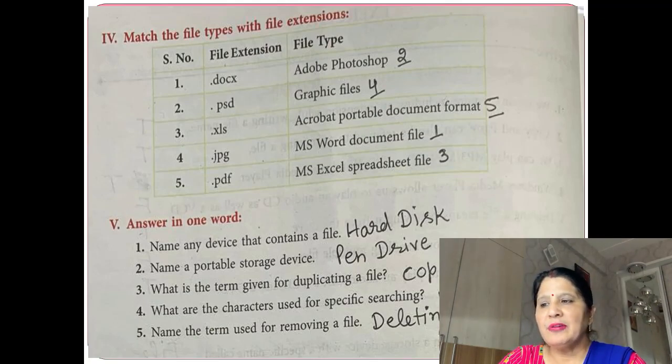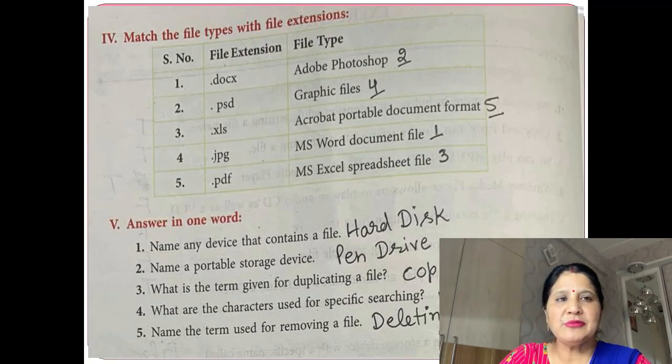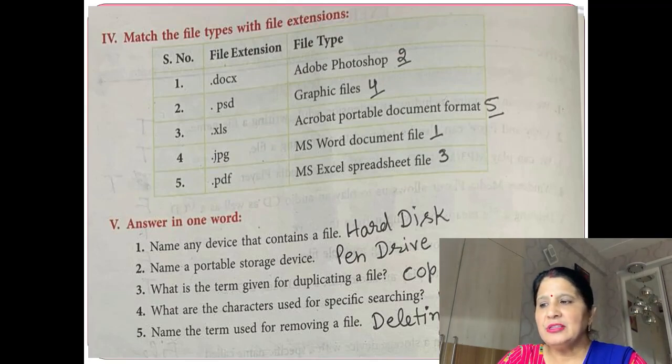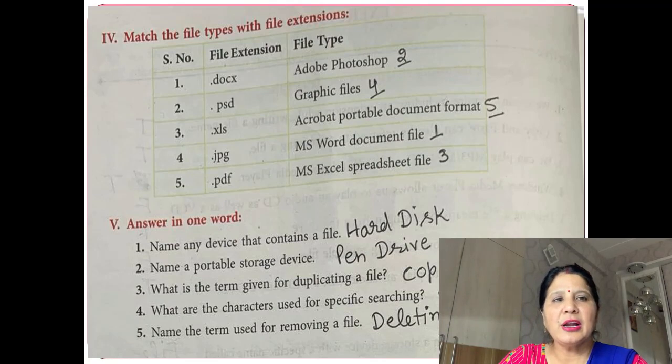Name a portable storage device. Portable means a device we can take with us anywhere, that is a pen drive. What is the term for duplicating a file? It is copying. What are the characters used for specific searching? They are the wildcard characters. Name the term used for removing a file, that is deleting a file. Now you will do these objective questions in your computer notebook.